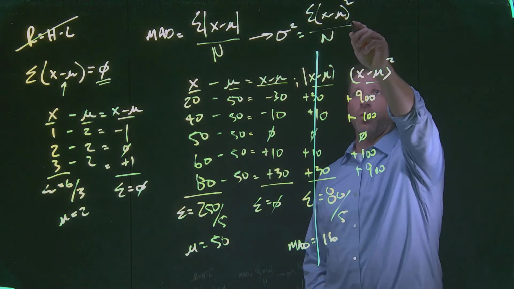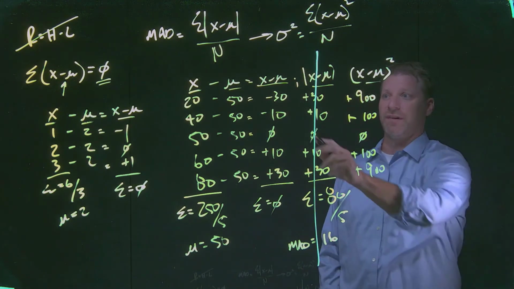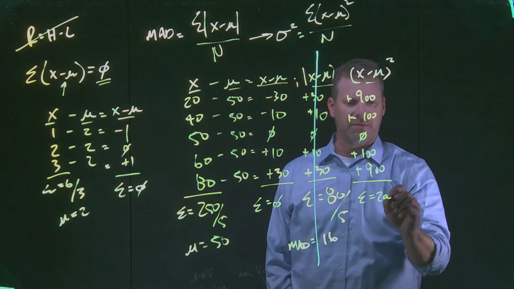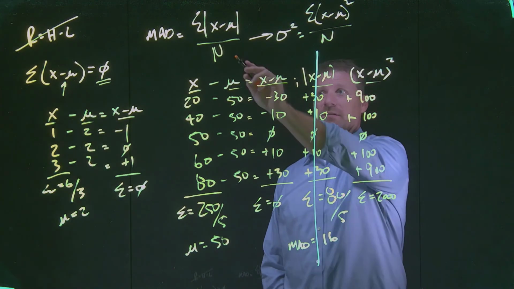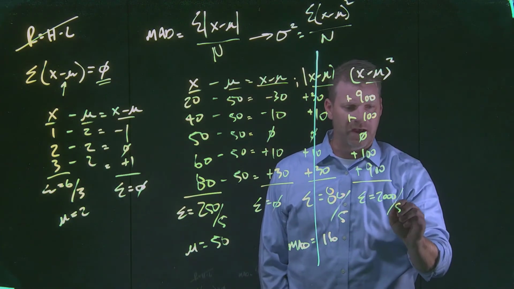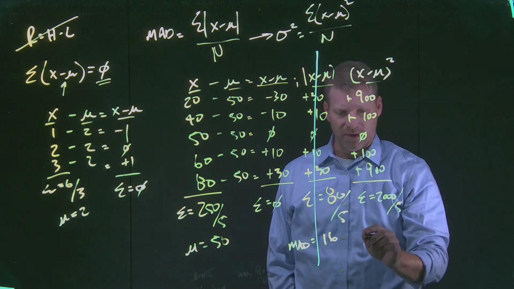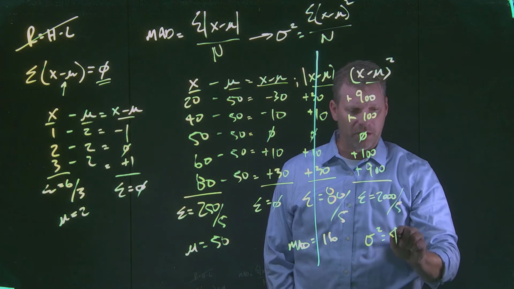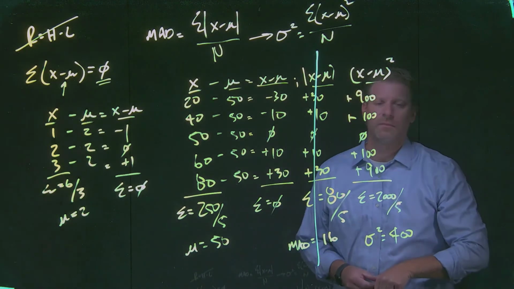All right, so now we've squared all of these values over here. Now we can add these up. If we total these up, we've got 2,000. 2,000 divided by my number of observations, 5, tells us that our population variance is equal to 400. All right.